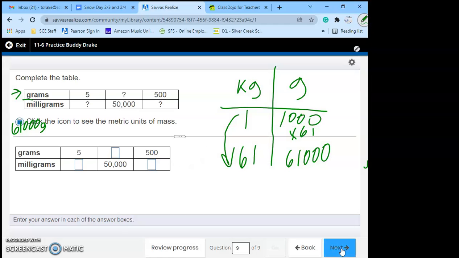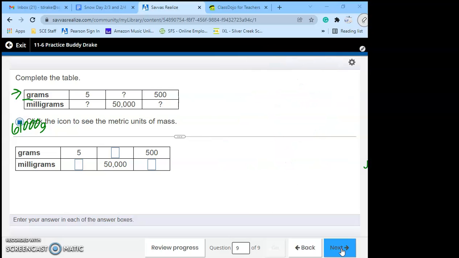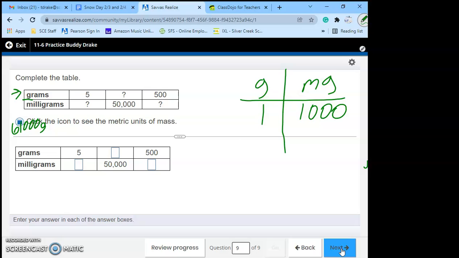Last one. Grams to milligrams. We have a table to complete. All right, grams to milligrams. 1 gram equals 1,000 milligrams. The first one, they gave us 5 grams. How do we get from 1 to 5? Times 5, which is 5,000.